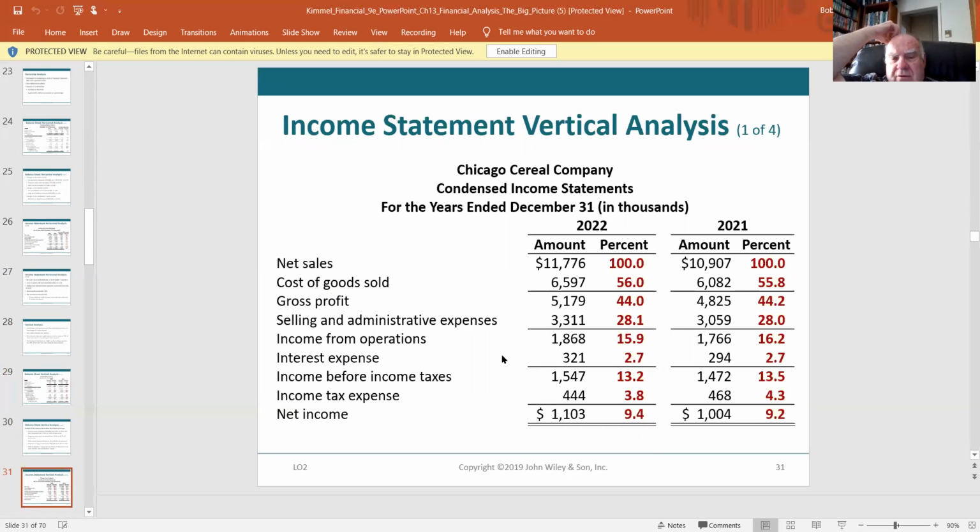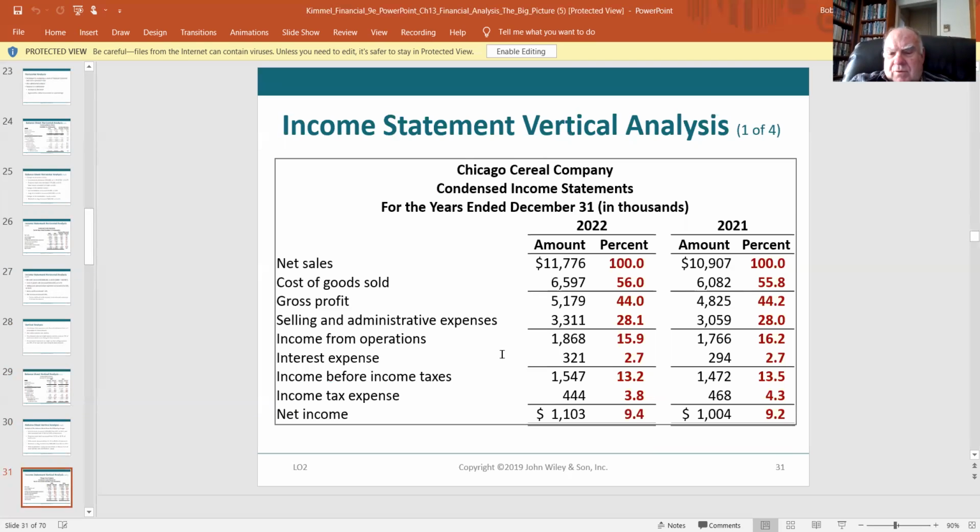Here it is with an income statement. And you usually see this kind of analysis more with an income statement than you would with a balance sheet, I think. Your net sales are always expressed at 100%. Every number below that is a percentage of the net sales. So your cost of goods sold, 6,597 divided by the 11,776, is 56%.